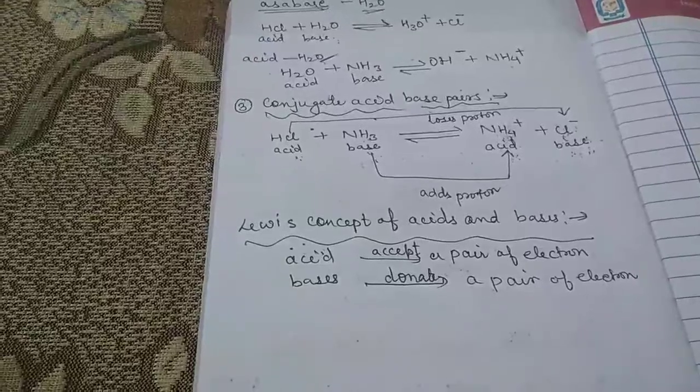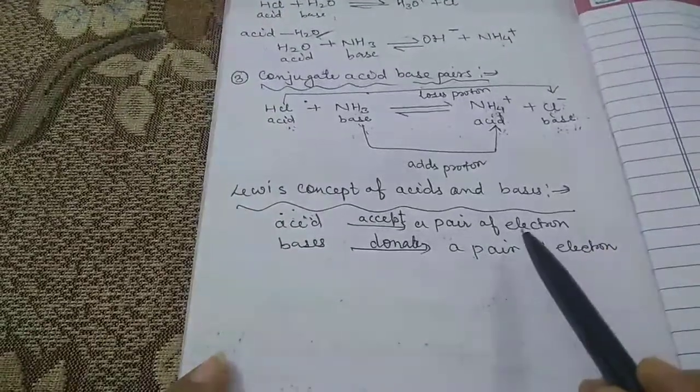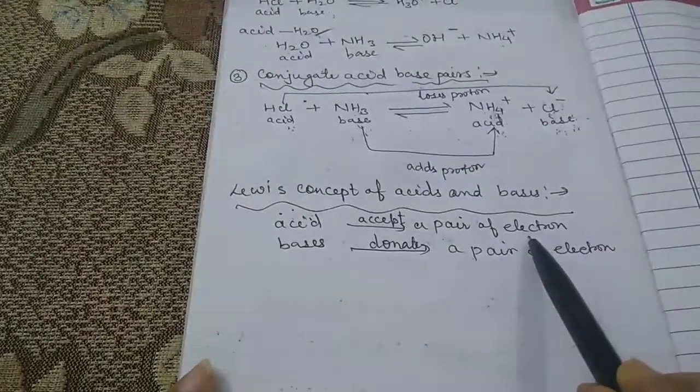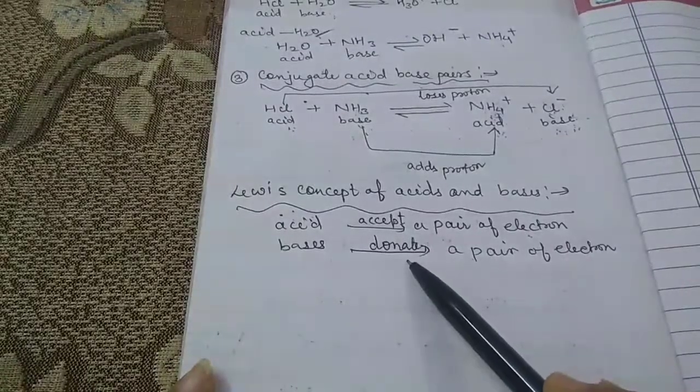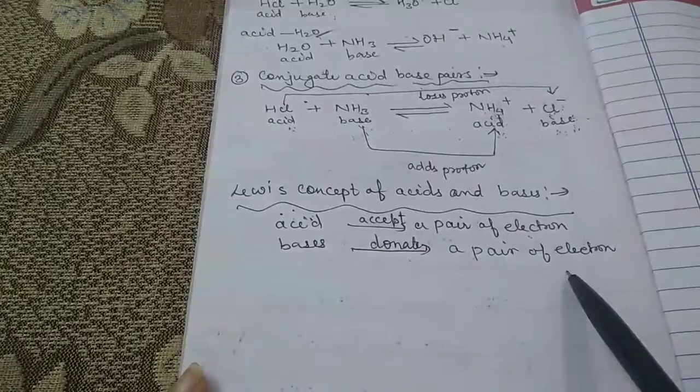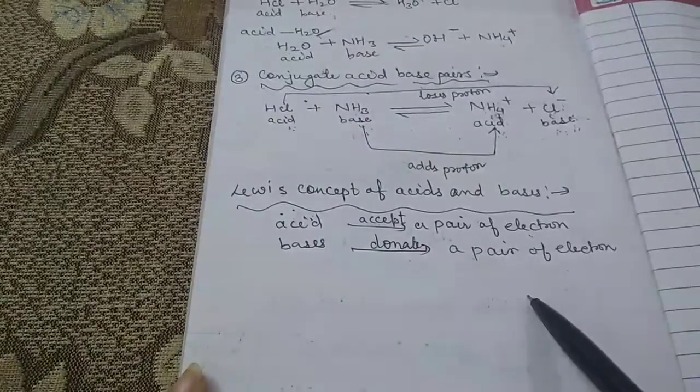It means that acids are acceptors of electron pair, whereas the bases are donors of the electron pair.